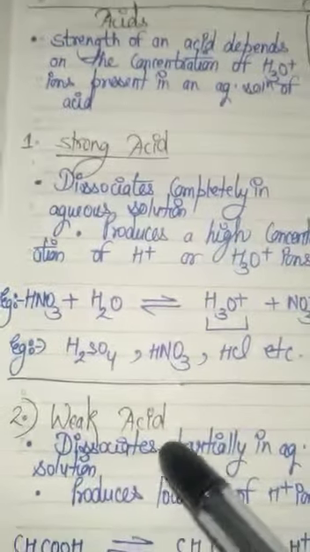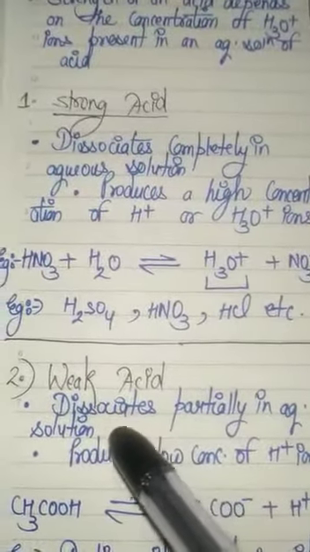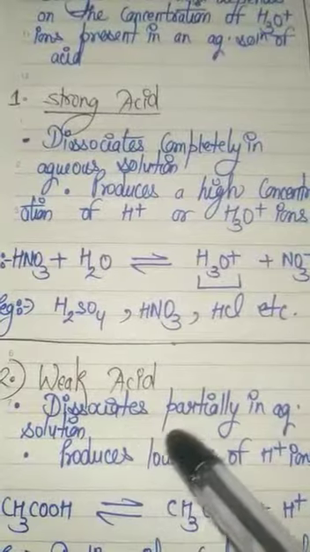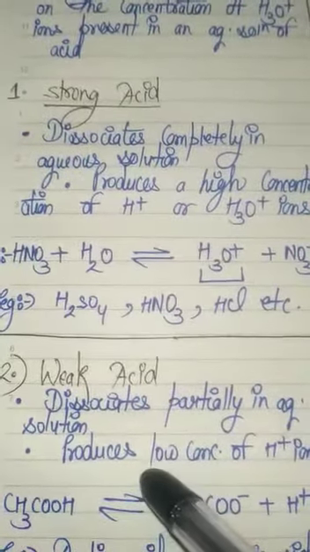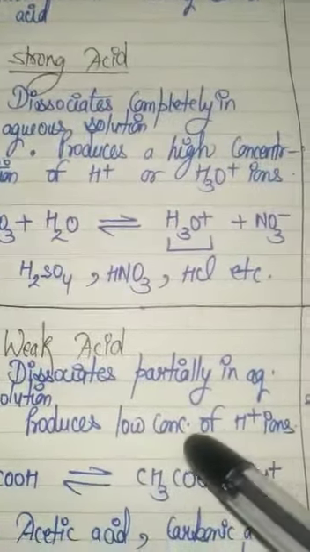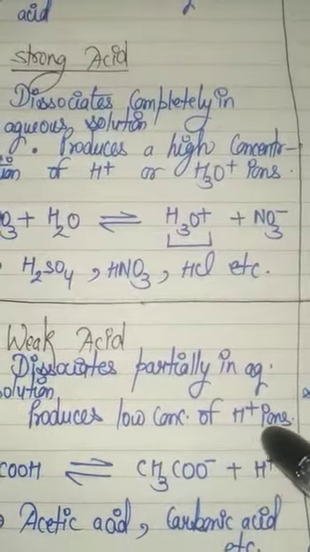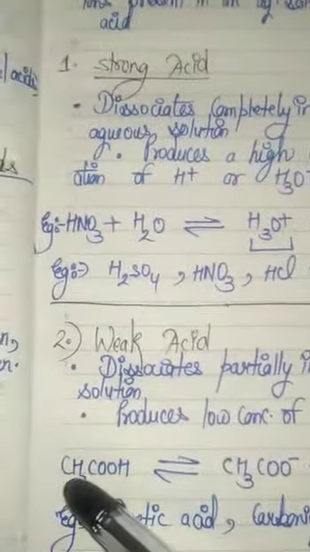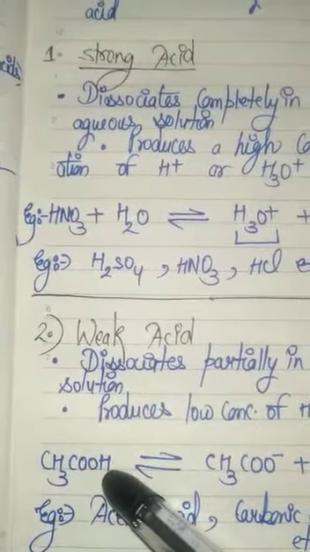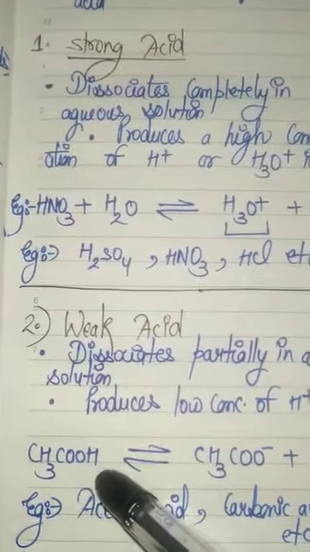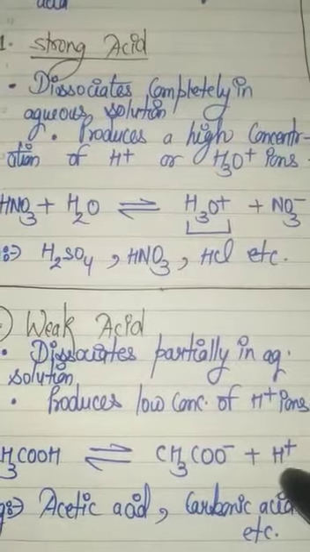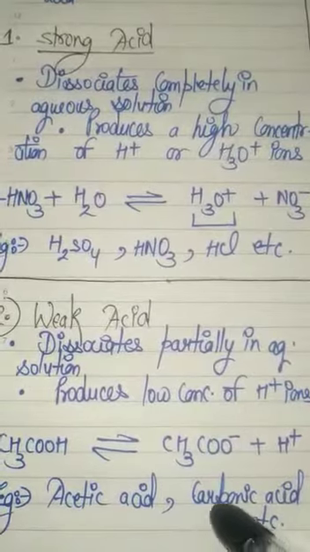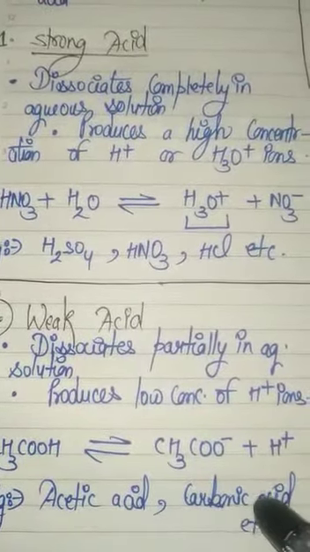Now next one is the weak acid. Weak acid will dissociate partially, means not completely, only half. And it will always produce a low concentration of hydrogen ion. Example is CH3COOH, that is acetic acid. It gives a low concentration of hydrogen ion. Some other example is carbonic acid.